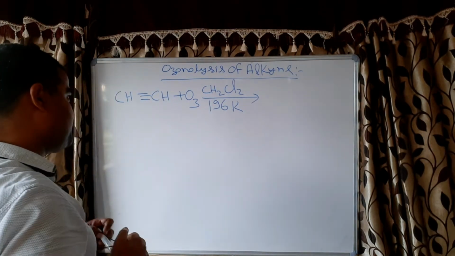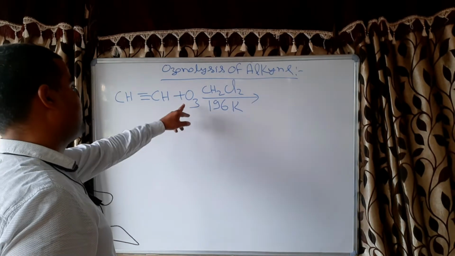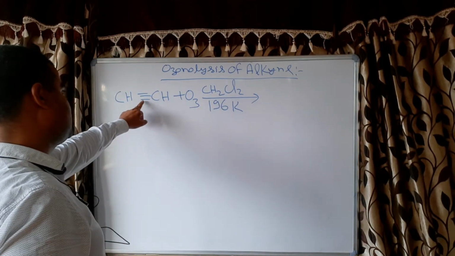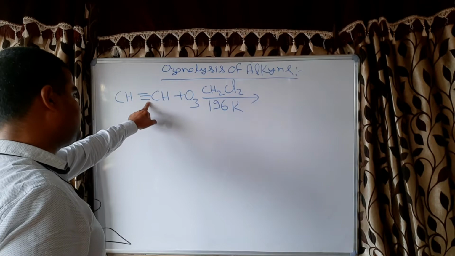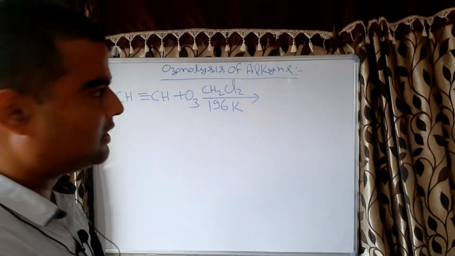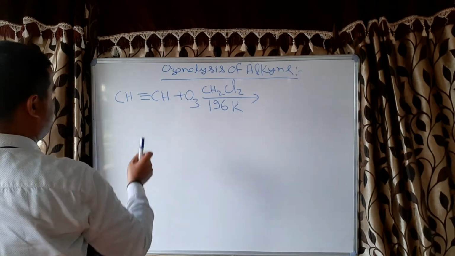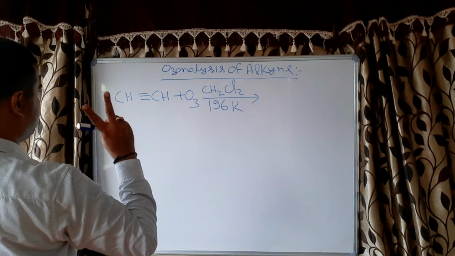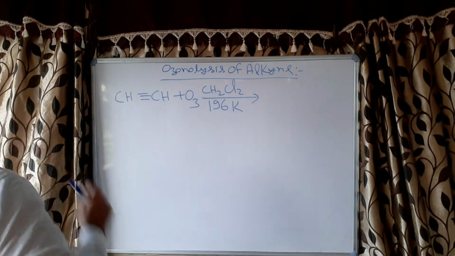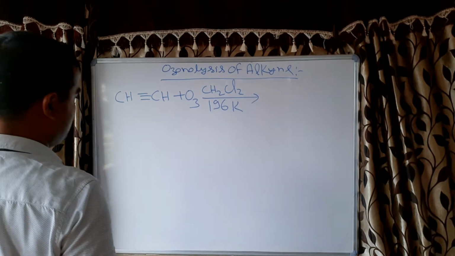And this is the beauty of ozone. Whenever it reacts with an alkyne or alkene, it breaks the double bond. Since here it is a triple bond, it will break only the double bond. Two bonds only it will break and it will form the ozonide.